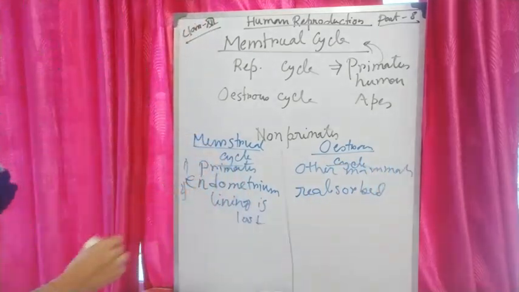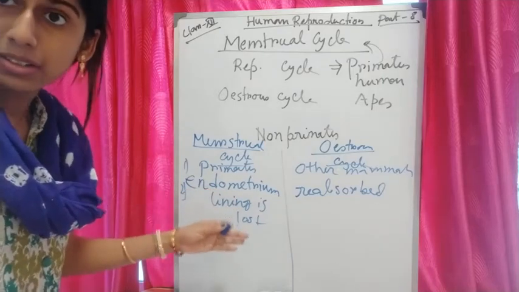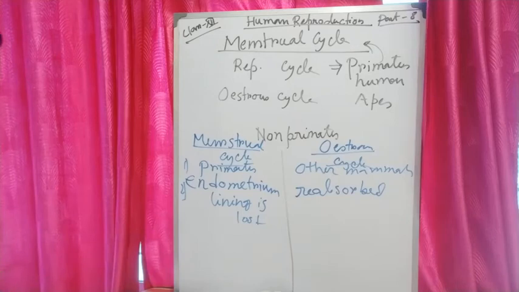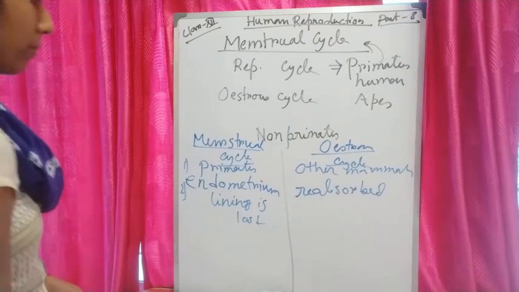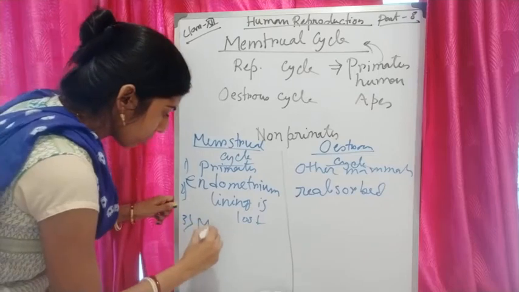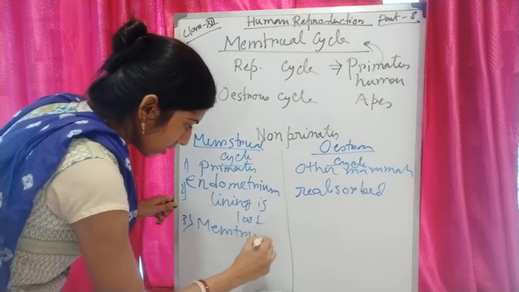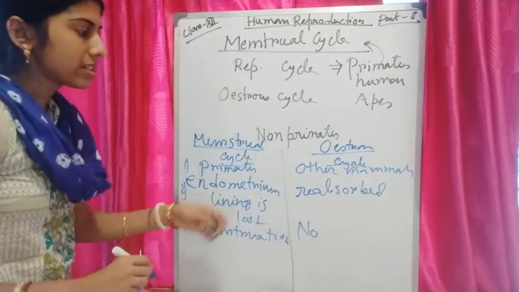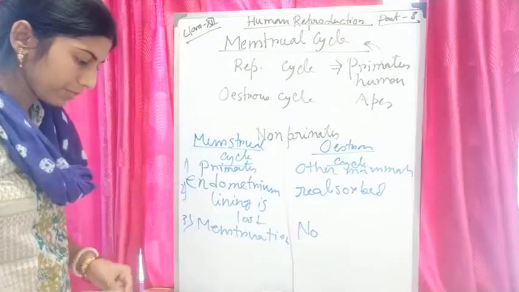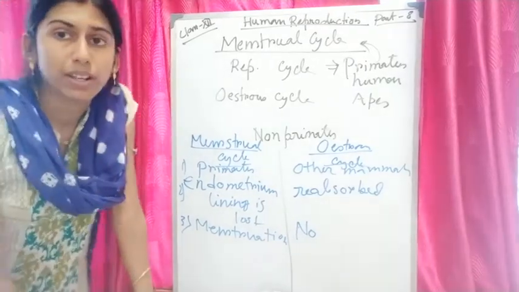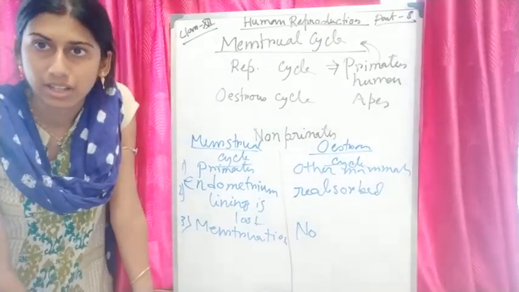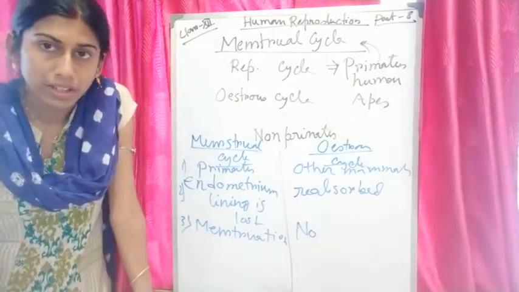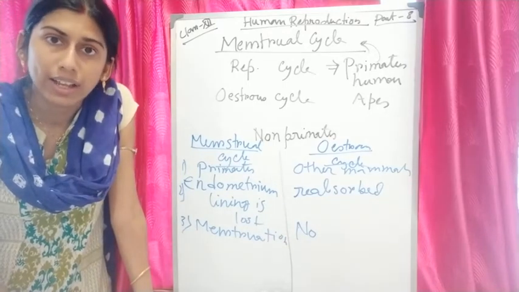Second point is according to endometrium lining: it is lost in one and reabsorbed in the other. And menstruation will be there in case of menstrual cycle, but in case of estrous cycle no menstruation will be there. So those are the main differences between menstrual cycle and estrous cycle. Now we will know about the menstrual cycle, particularly what changes are occurring in that cycle.